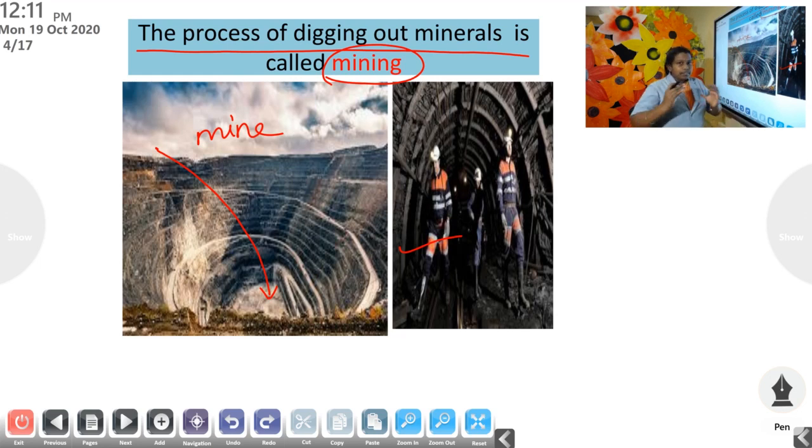Then, after collecting the soil which contains minerals, we process it, and from that we take minerals. And by taking the soil from a place, deep holes are formed, and those holes are called mines. So, mines are the places or the holes from which we take out the soil which contains minerals. Okay. The process of digging out minerals is called mining.